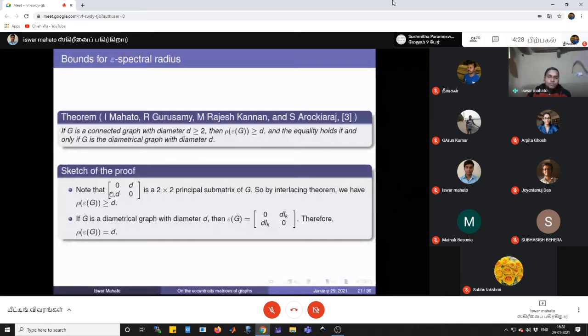So if G is the diametrical graph with symmetry, then the eccentricity matrix of G will look like this. For the diametrical graph, every vertex has a unique diametrical vertex. That is, the eccentricity accounts for only one vertex, and the eccentricity will be D. So that's why we are getting this type of nice form. And the spectrum of this matrix is D and minus D. So spectral radius is D.